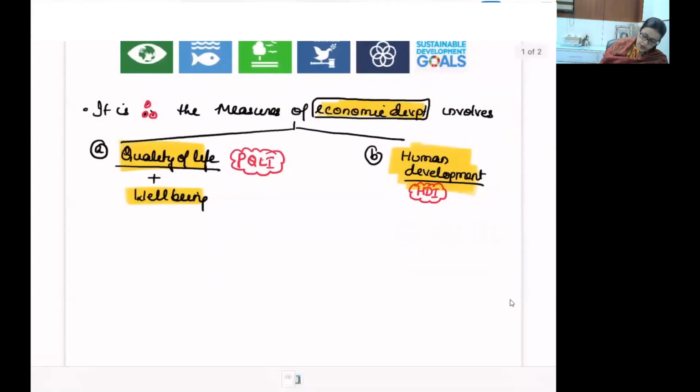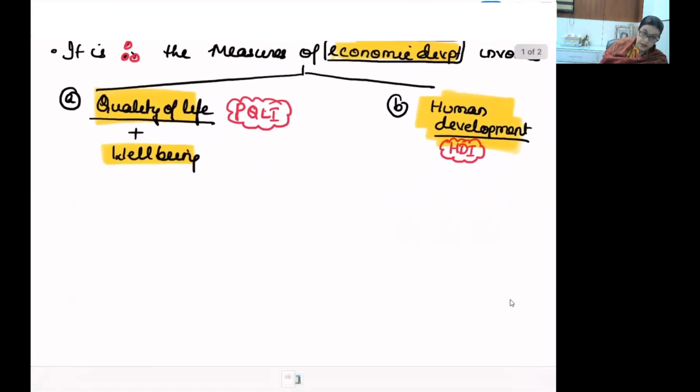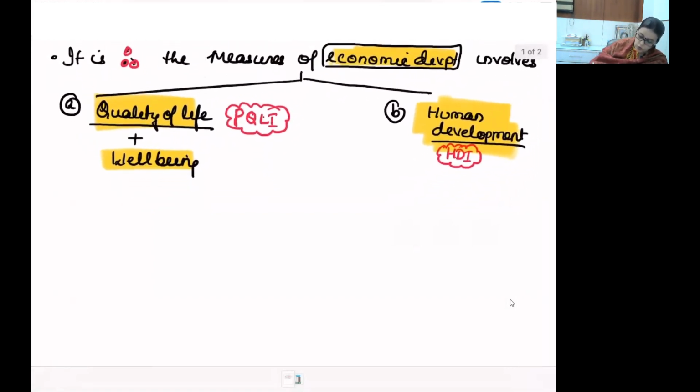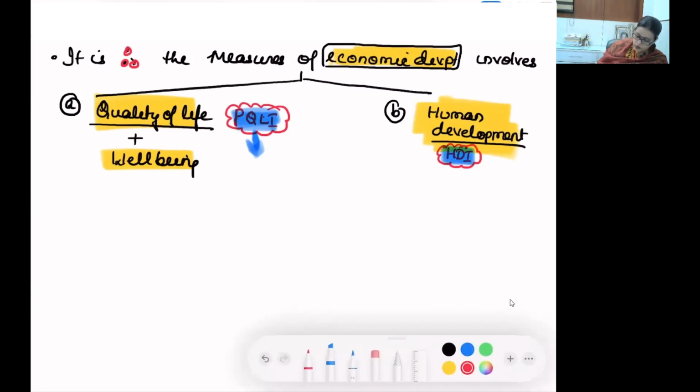Measures are physical quality of life index, which relates to quality of life, क्योंकि quality of life and well-being हमारे syllabus में लिखा हुआ है. And second, human development index. Quality of life and well-being concept develop कर रहे हैं, but पहले हम इसको quality of life as physical quality of life index से associate कर रहे हैं, तो इसको हम highlight कर रहे हैं, because index compared with index makes much clearer sense. Then we'll try to overlap the things.